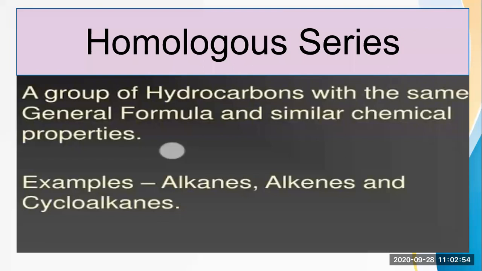The series of compounds formed by joining the same functional group in place of a particular hydrogen atom on chains of sequentially increasing length is called a homologous series. There are different homologous series in accordance with the functional group. For example, there are homologous series of alcohols, carboxylic acids, alkanes, alkenes, etc. With the help of a slide, we will understand this.